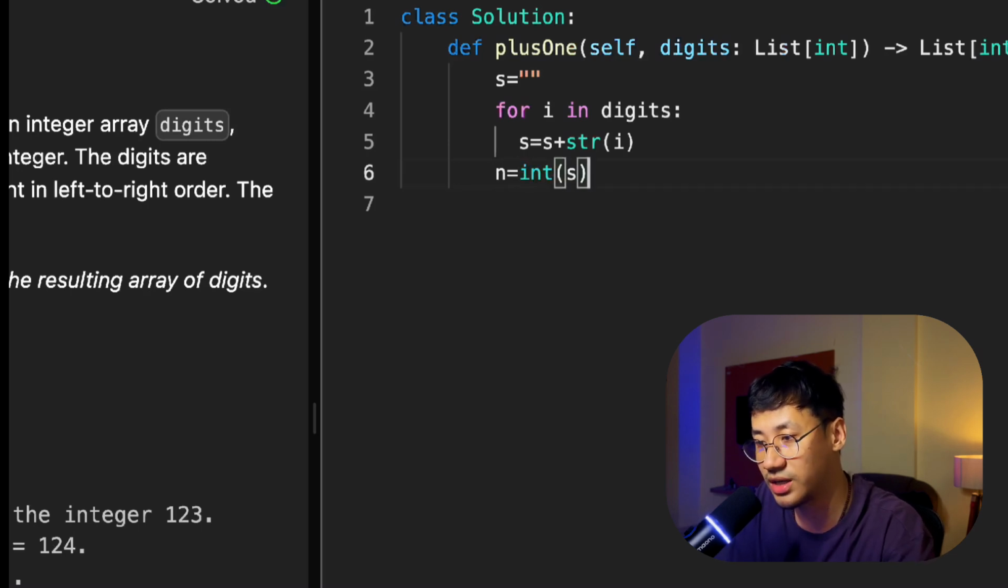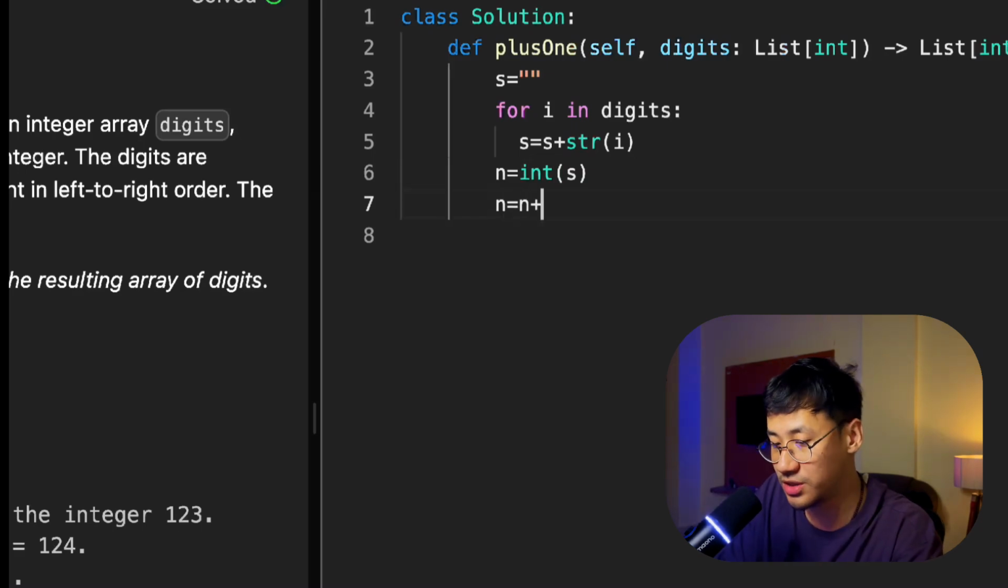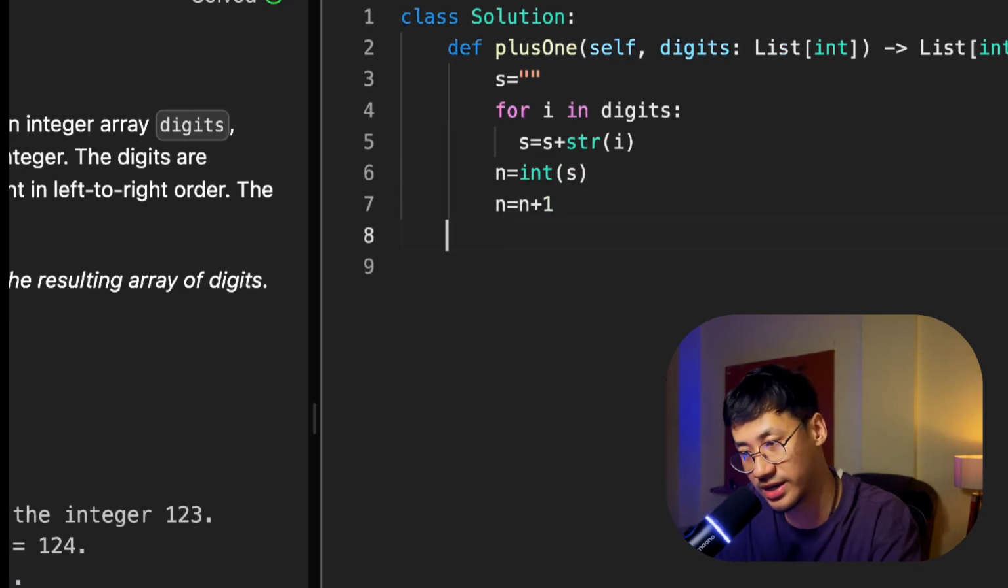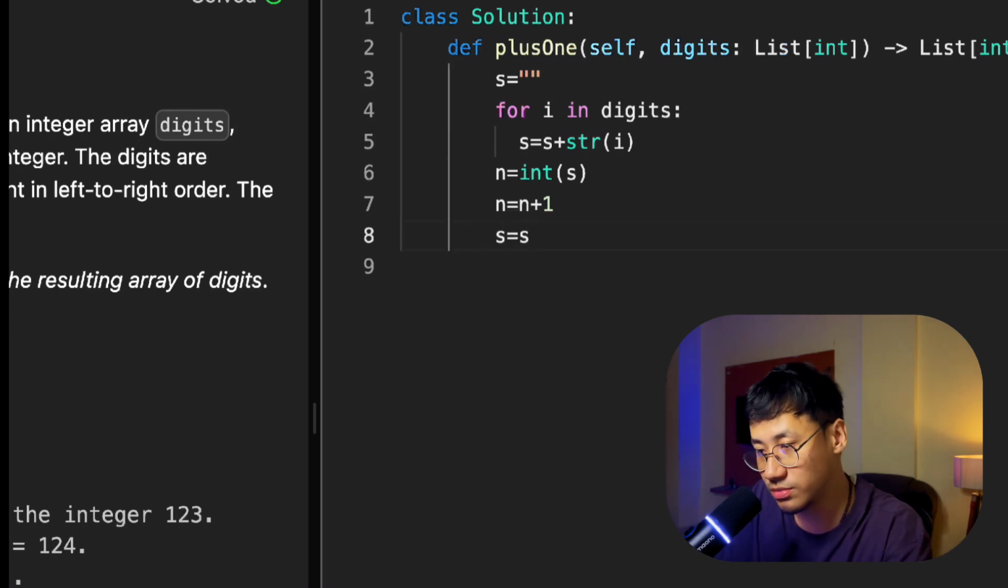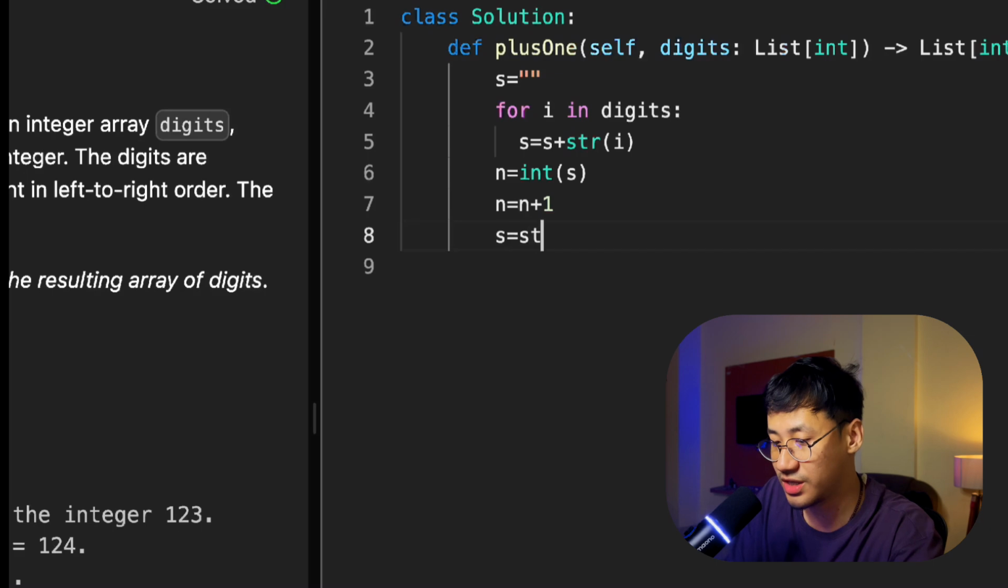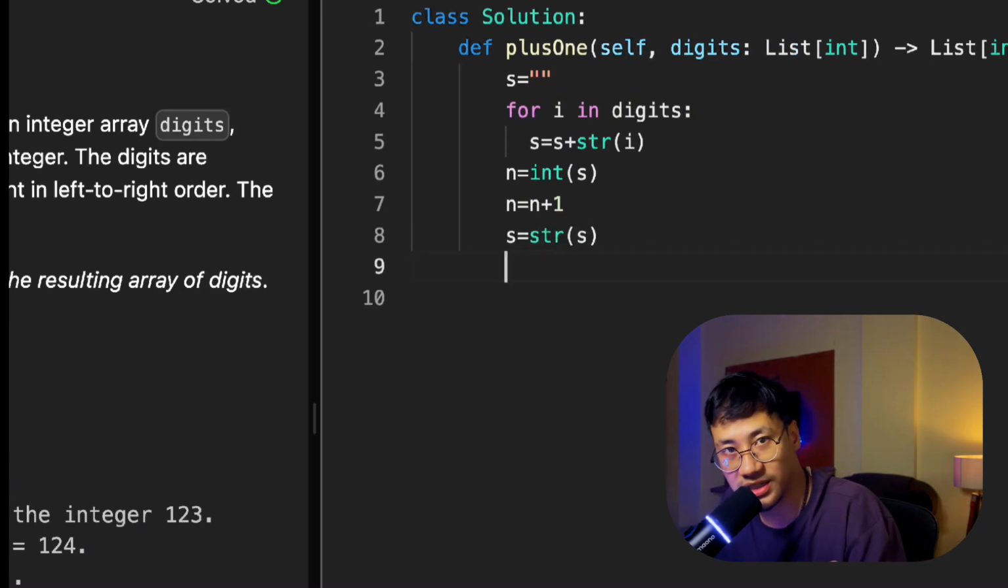So I'm converting that string into integer again, so that I can do n equal to n plus 1, because at the end I need to do +1, right? After adding +1, again I need to change it back to string. Why string? Because I need to traverse it. I cannot traverse a number. All right, so I need to change it to string again.